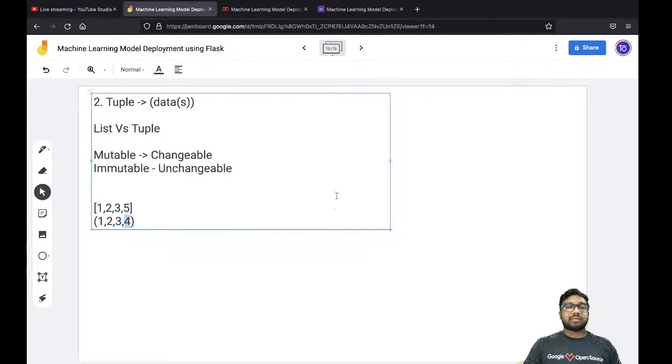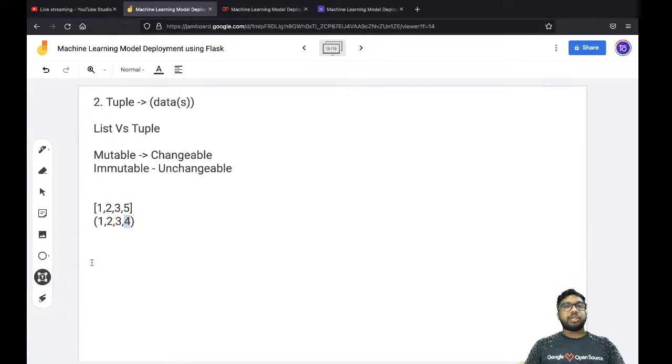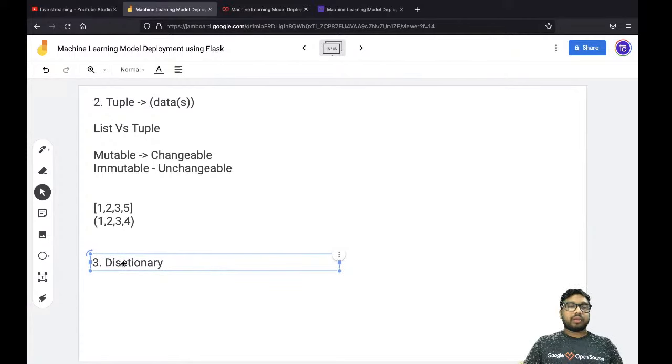Perfect. So next is dictionary. It will work exactly the same way that we have in real life. We have an Oxford dictionary, right? What exactly is the pattern of a dictionary? You will have a word and then you will have a meaning. This is the pattern that is followed in a dictionary.